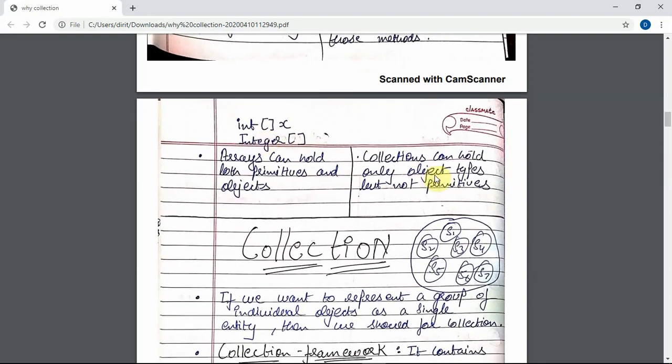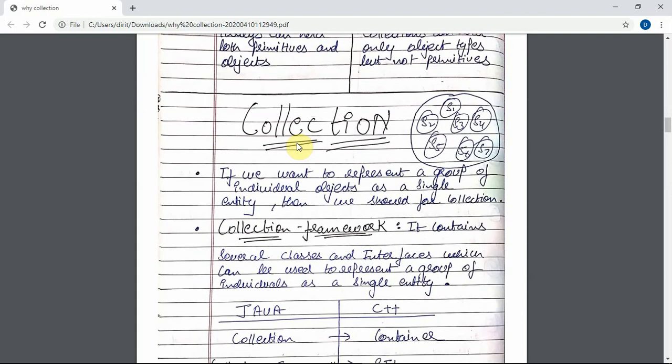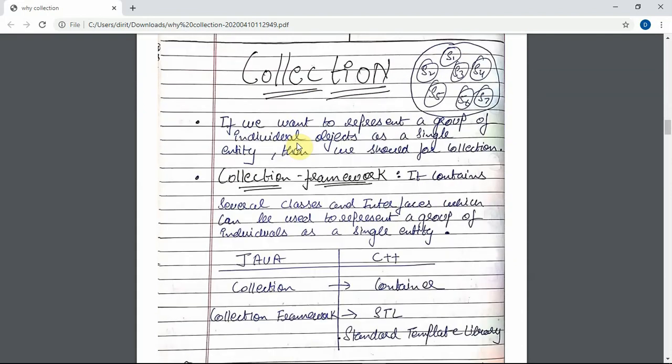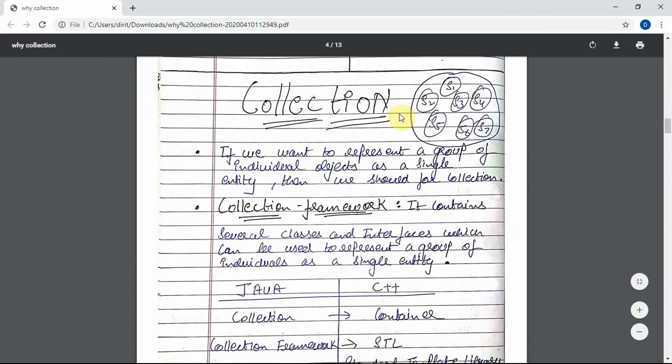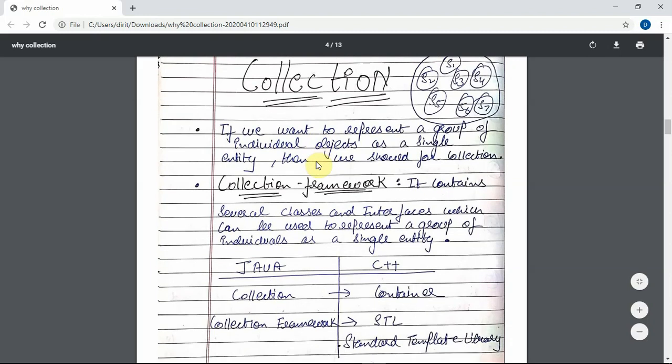So in this case, it can hold only object types but not primitives. It cannot hold primitives. Collections cannot hold any primitive value like int x. It can hold only object type values. Now coming to collection, not collections, collection. There is a big difference between collection and collections. Right now we are discussing collection.